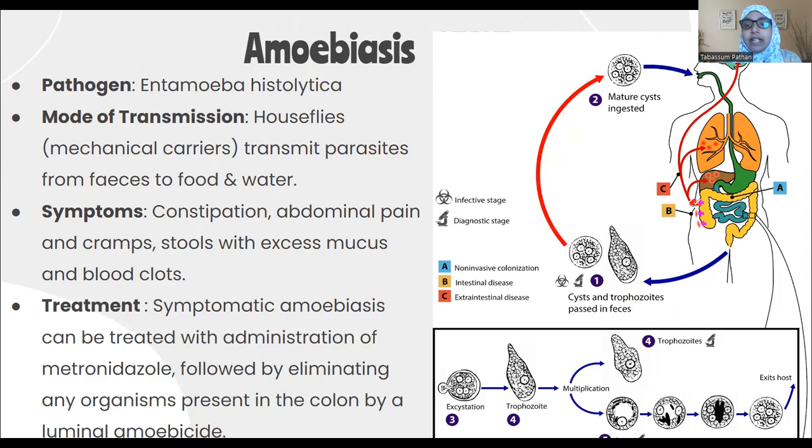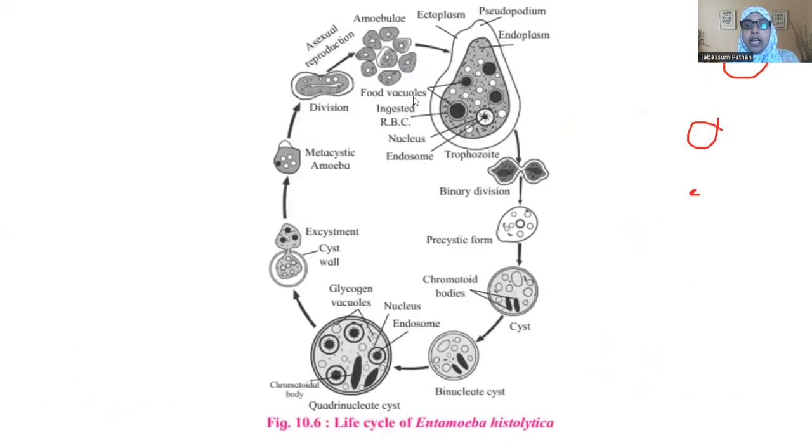As you can see, it has now invaded the blood, and through the blood, its major regions are the liver and brain. Okay, and that is why I told you about a symptom known as hepatomegaly, wherein the liver develops an abscess, which can lead to fever and pain in the side of the stomach. So that's another critical stage of amoebiasis. Yes, as you see over here, this is the general life cycle of Entamoeba histolytica.